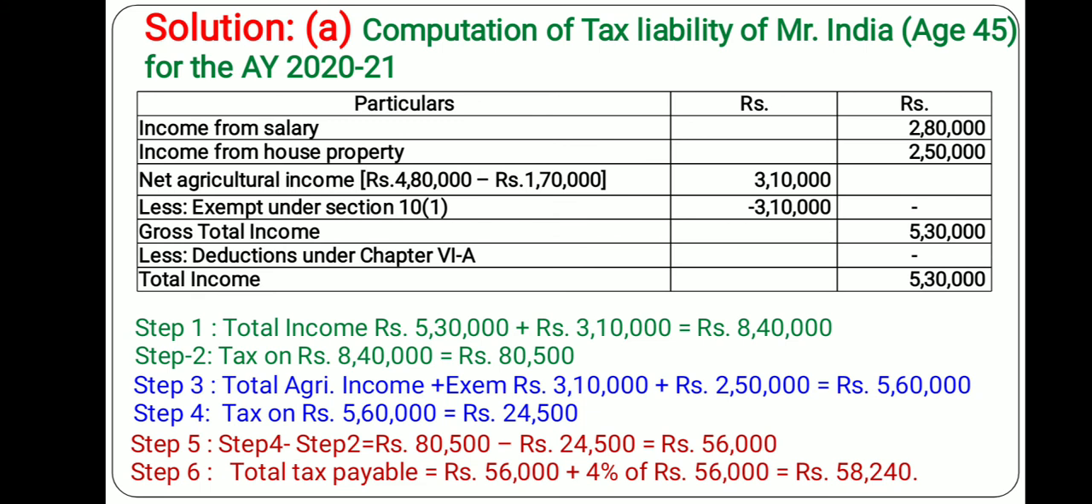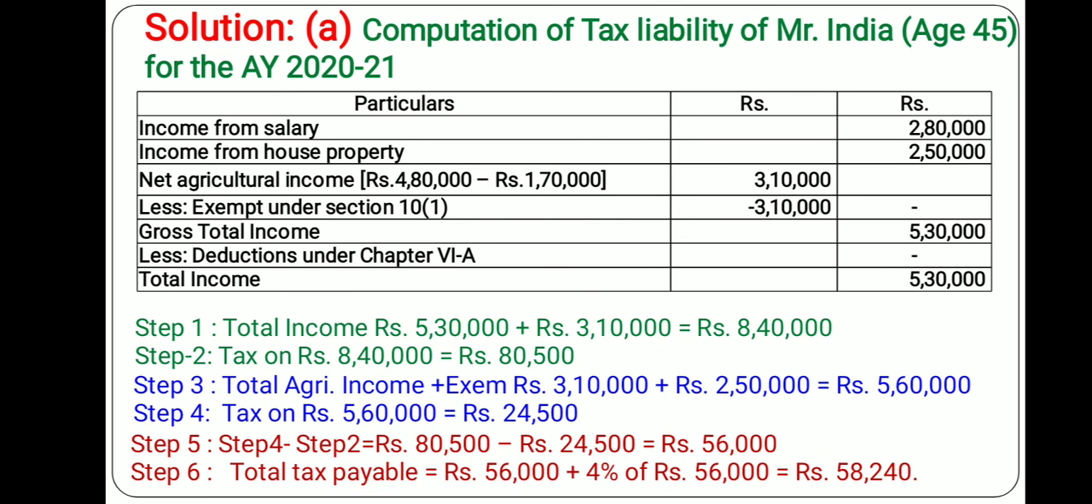First is age 45 years. In that case, we first compute the taxable income. Salary income is 2,80,000, house property income is 2,50,000, and net agricultural income is computed as 4,80,000 minus expenses 1,70,000, which is 3,10,000. As I have told you repeatedly, agricultural income is exempted, nothing shall be taxable, so exempted 3,10,000. So total taxable income is 5,30,000. There will be no change even if integration is there.